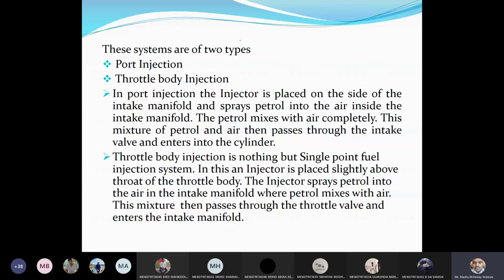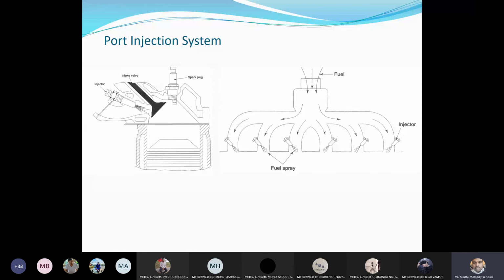So these MPFI systems are of two types: port injection and throttle body injection. In port injection, the injector is placed on the side of the intake manifold. You can see these are the injectors, and these are the intake manifolds.